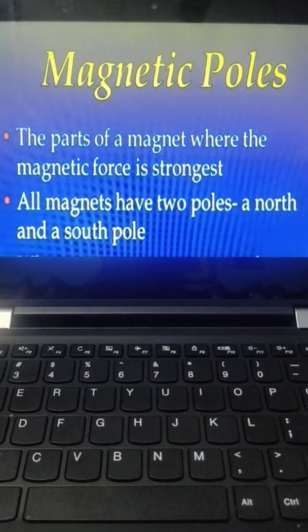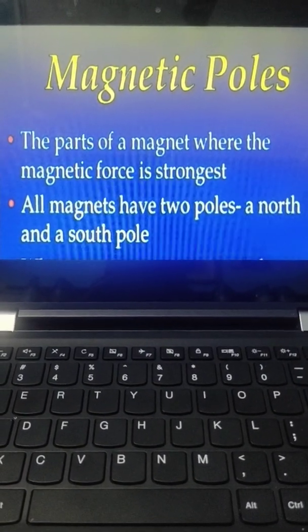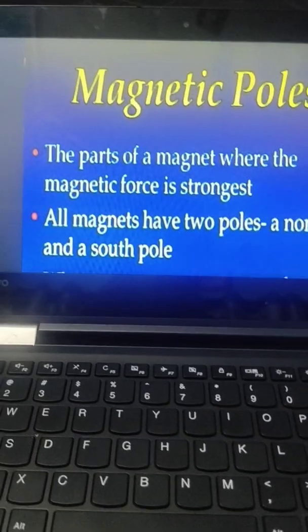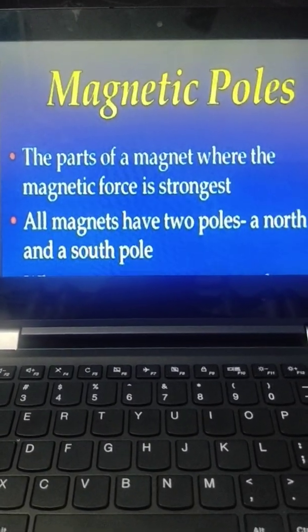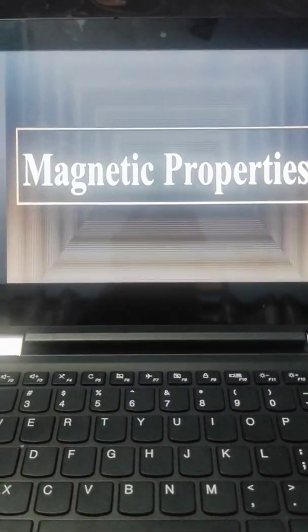Now comes what is magnetic poles? The part of the magnet where the magnetic force is strongest, that is, the attraction is maximum. It has two poles, north and south.